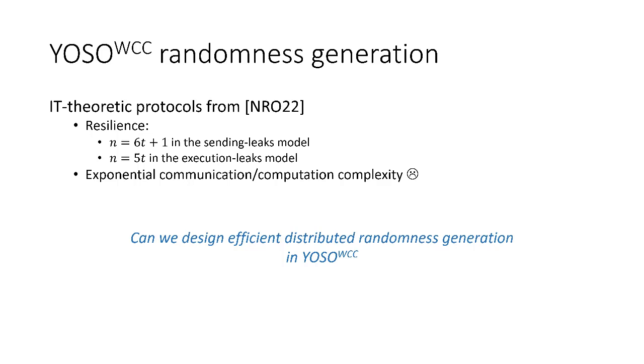And so in this work, we ask ourselves whether it is possible to design efficient distributed randomness generation in the YOSO WCC model. And specifically, we would like to do so while still optimizing the required number of parties.